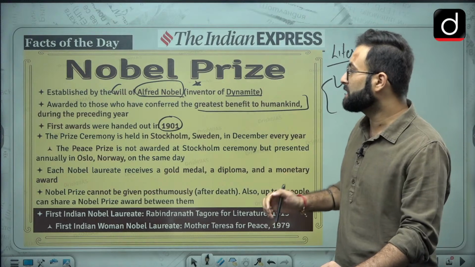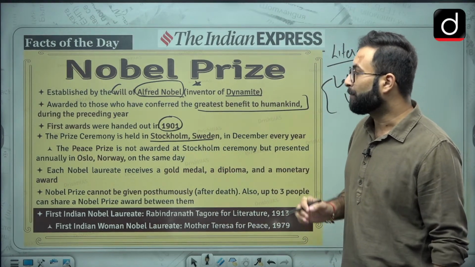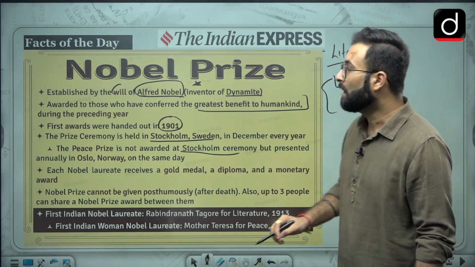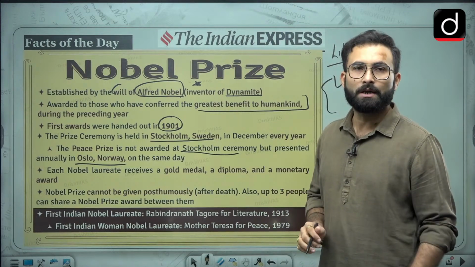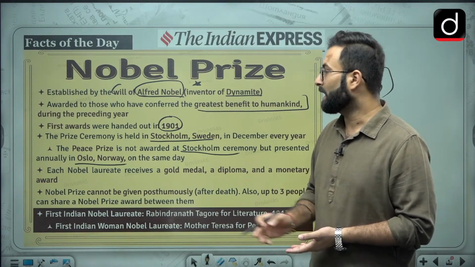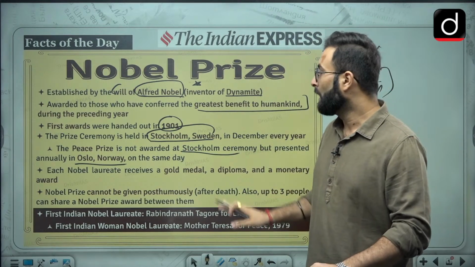The prize ceremony is held in Stockholm, Sweden in December every year. The Peace Prize is not awarded at the Stockholm ceremony but presented annually in Oslo, Norway on the same day. Okay, so when we talk about the Peace Prize, that is awarded in Oslo, Norway, and other than that, other prizes are awarded in Stockholm in Sweden.